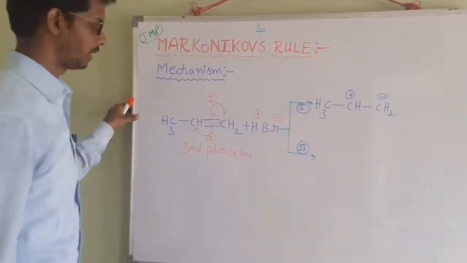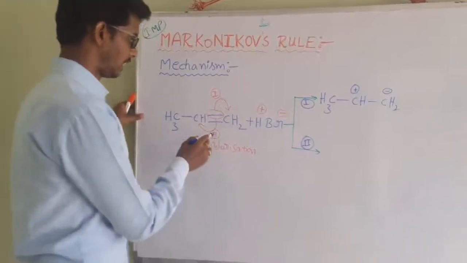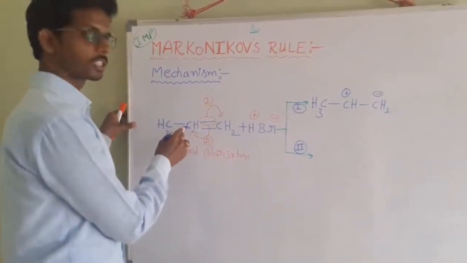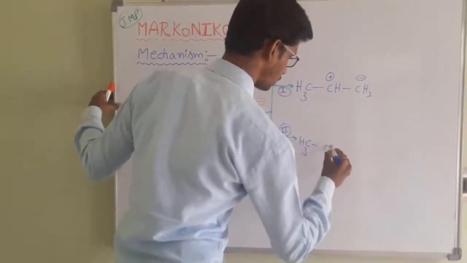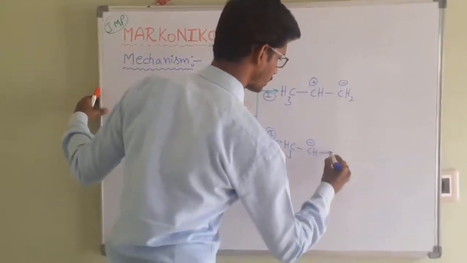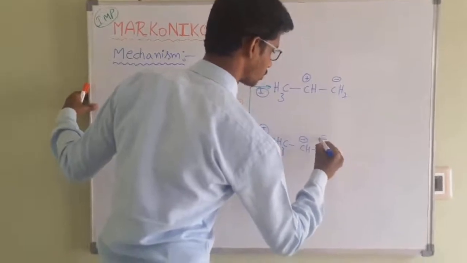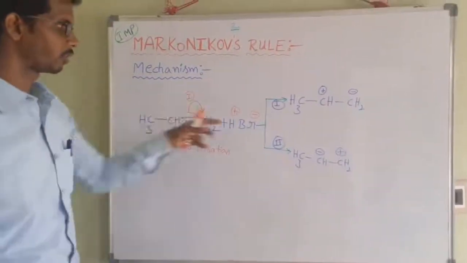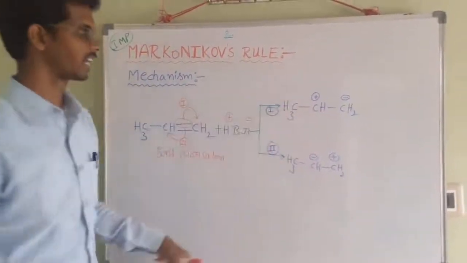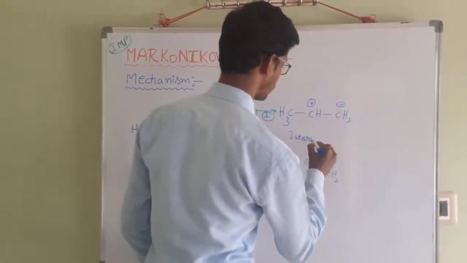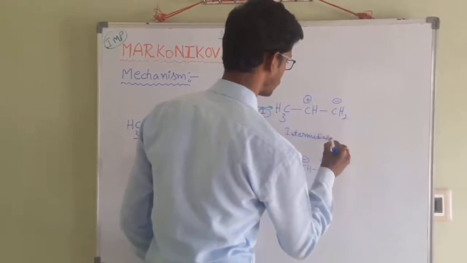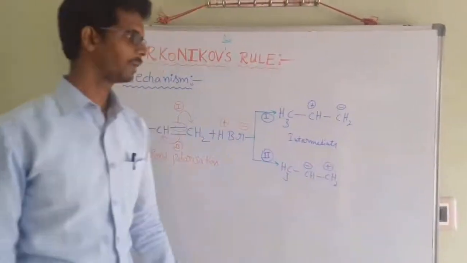In the second case, the double bond is polarized towards this middle carbon: CH3, CH with negative charge, CH2 with positive charge. Let us observe these two intermediates.